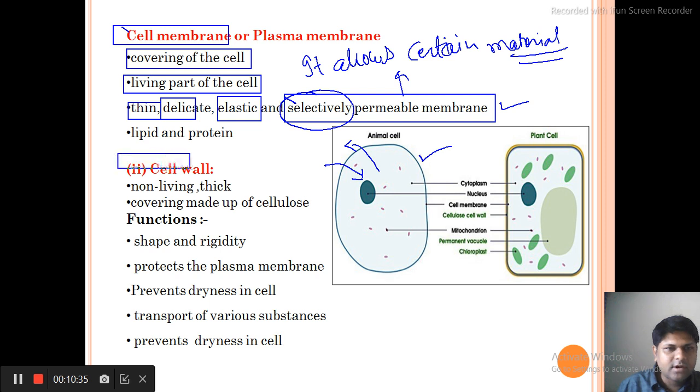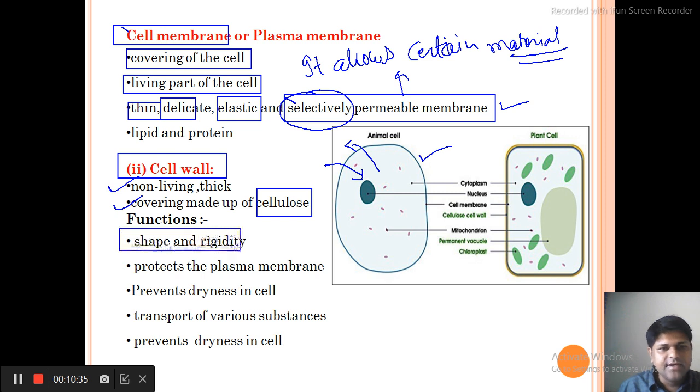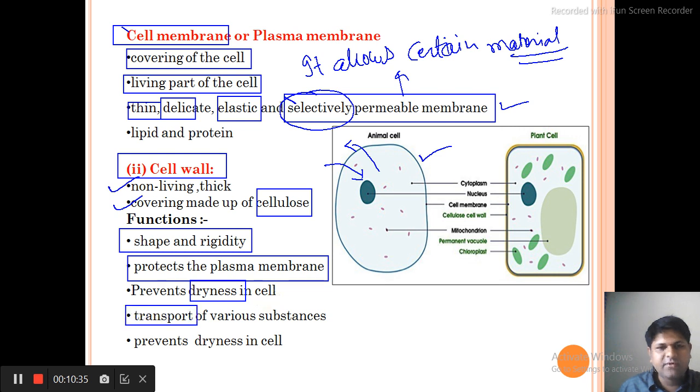Then on the outer side of the cell membrane is the cell wall. The cell wall is generally non living, and it is a covering made up of cellulose. So what is the function of the cell wall? The cell wall is dead and very strong. It is very hard in nature, so it gives shape and rigidity to the plant. It protects the plasma membrane, which is delicate inside. It prevents dryness, and it is also responsible for the transport of various substances in the form of xylem and phloem.